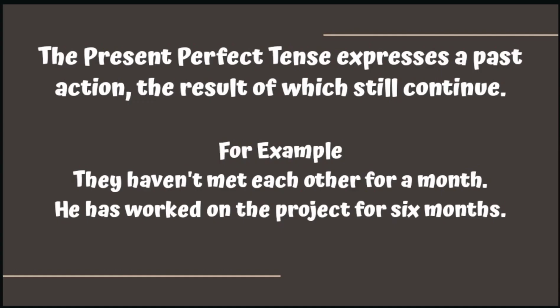The next use of present perfect is to express a past action, the result of which still continue. So if there is a past action which is complete but it still has its consequences in the present time. For example, they haven't met each other for a month, or he has worked on the project for 6 months.